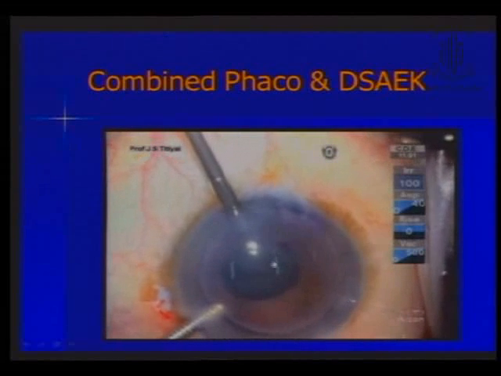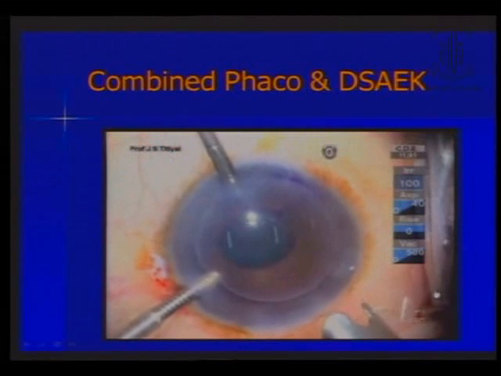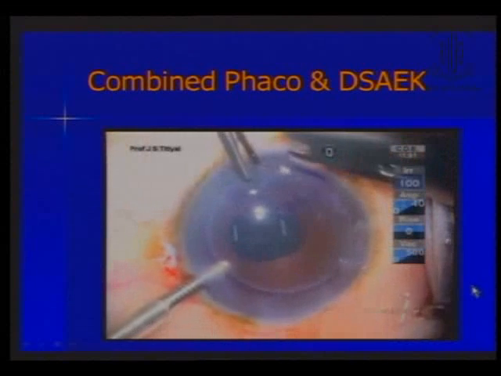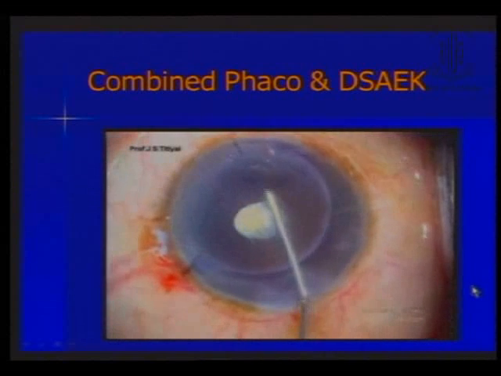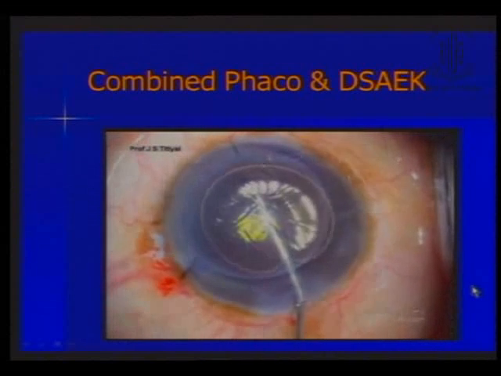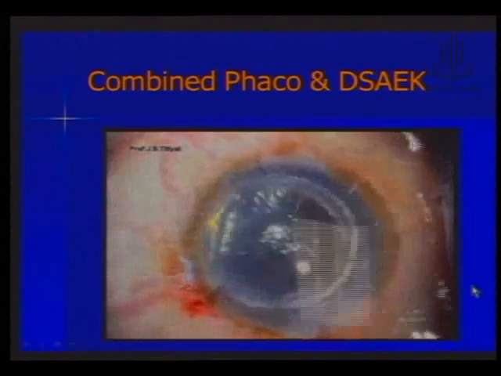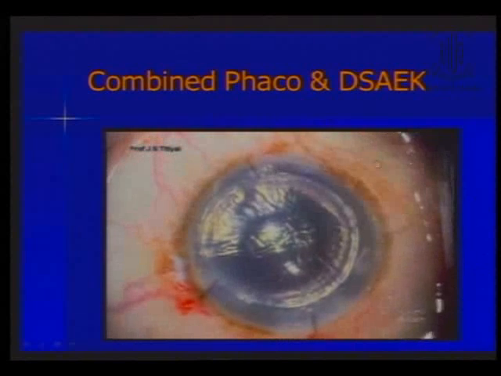Remove this forceps. You can inject air bubble. The air bubble has to be maintained with the pressure for around 5 minutes, and that suffices for the attachment of graft in these cases. It is very important to have a well-centered graft. Once you inject a bubble which gives a tamponade internally, you can move this graft with the external massage. This is important to have an internal tamponade, otherwise this graft will never move.